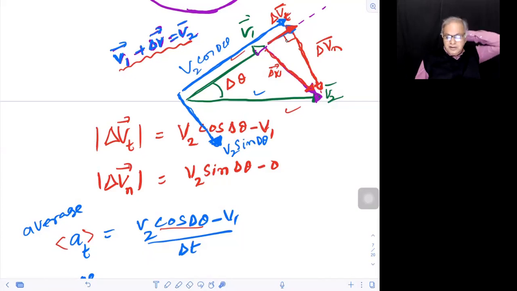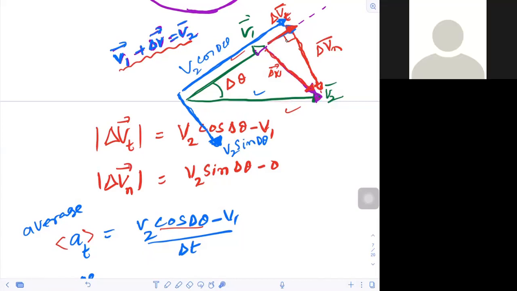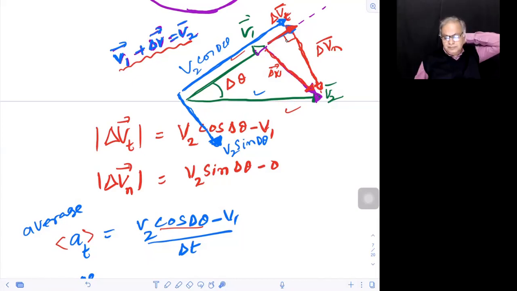Do you understand that v2 minus v1 is delta v, which is this? Which I wrote as v1 plus delta v is v2. V2 minus v1: like this is v2, this is v1, which means reverse it. Tail to tip goes from tip to tail like this. Do you follow?